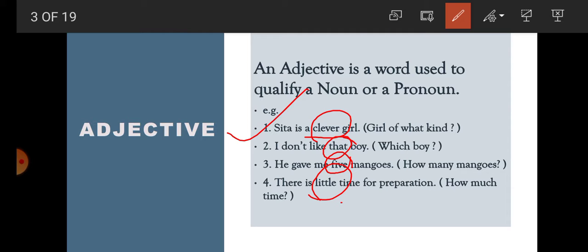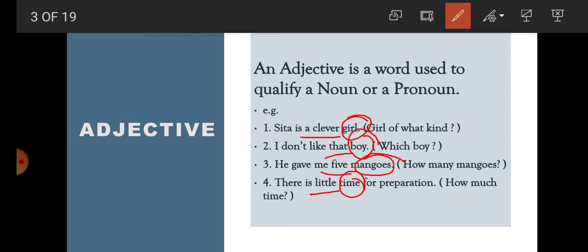Adjective. In the first sentence, students, girl is qualified by the adjective clever. In the second sentence, boy is qualified by the adjective that. In the third sentence, mango is qualified by the adjective 5. In the fourth sentence, time is qualified by the adjective little. So it is clear here that an adjective is a word used to qualify a noun or a pronoun.